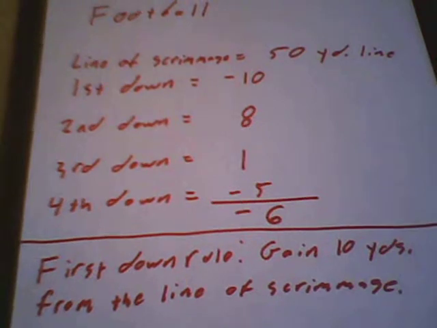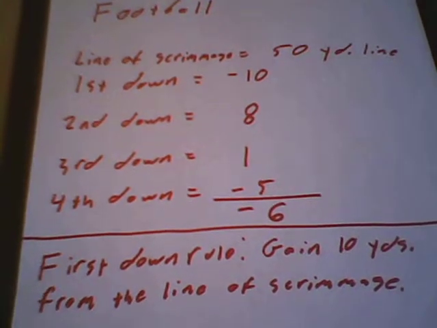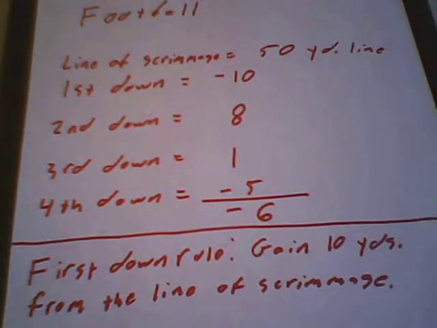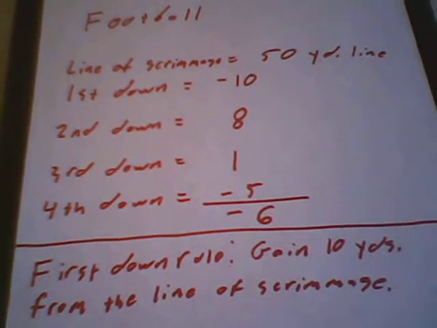To get a first down, you have to get 10 yards in football. So, it's fourth down. They drop back to pass, but they get sacked. They lose 5 yards. So, what was their total loss of yards?